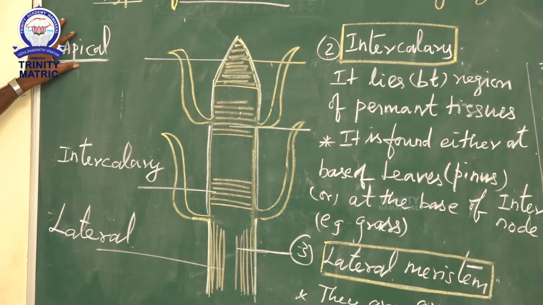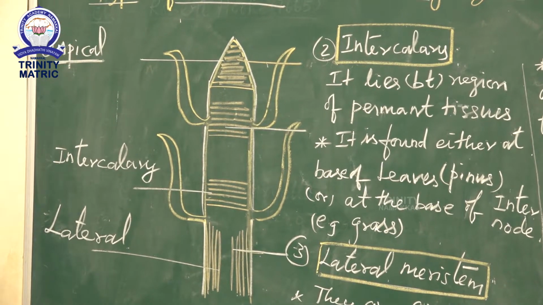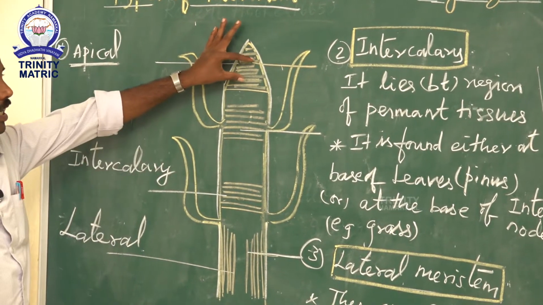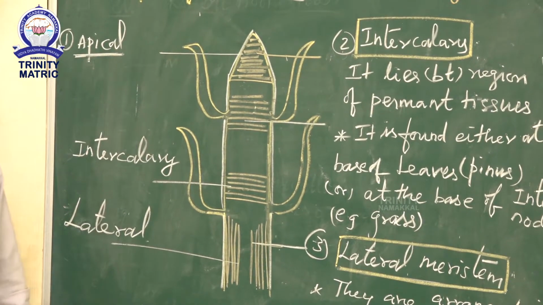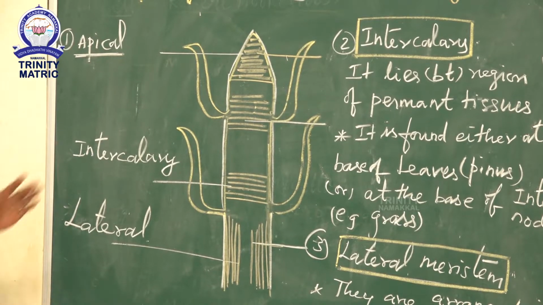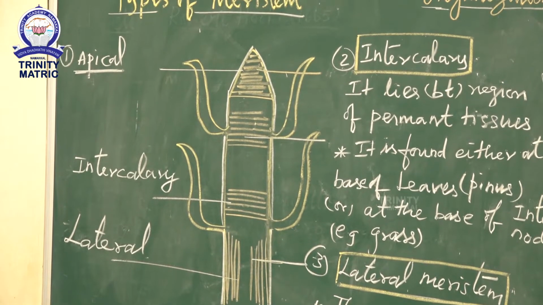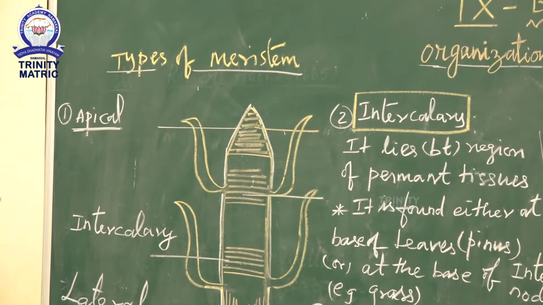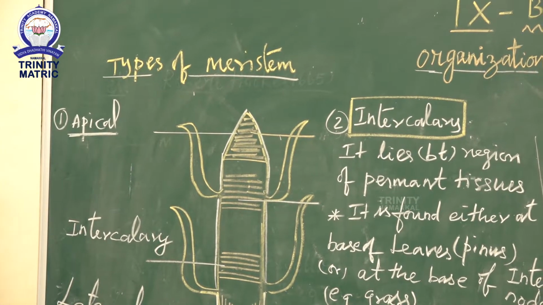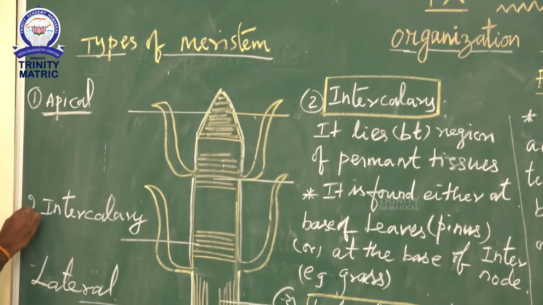The apical meristem increases the length of the plant body, both the shoot tip portion and the root tip portion. That is the main role.